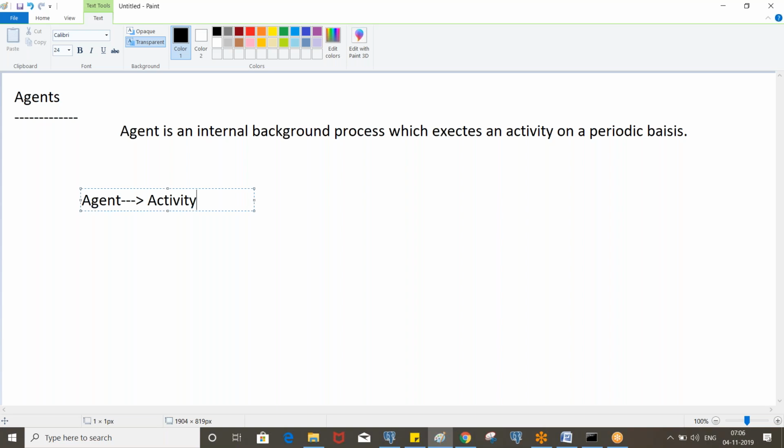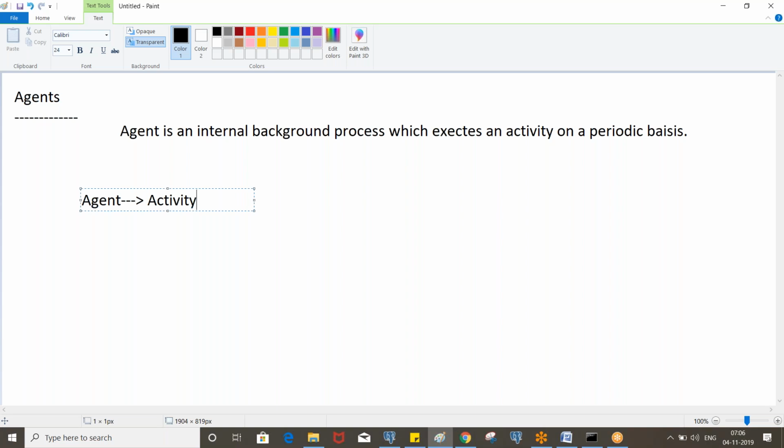So in that case, we can take all those work objects and put them into some table, and when the agent wakes up, the activity is going to bring all those work objects and send an email one by one.